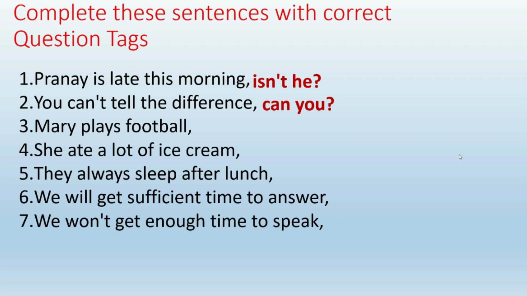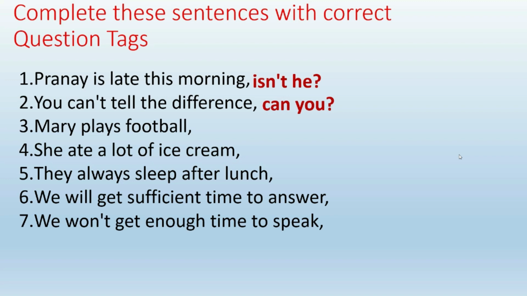Mary plays football. So there is a twist in the sentence. Yes, there is no auxiliary verb. There is only the main verb. What I told you, for a main verb, what do we check? Whether it is in simple present or past tense. Plays is in simple present. What do we use if the verb is in simple present?